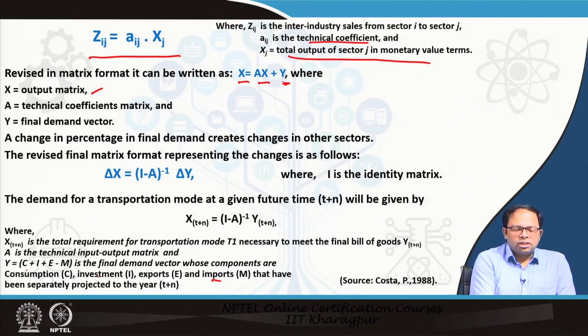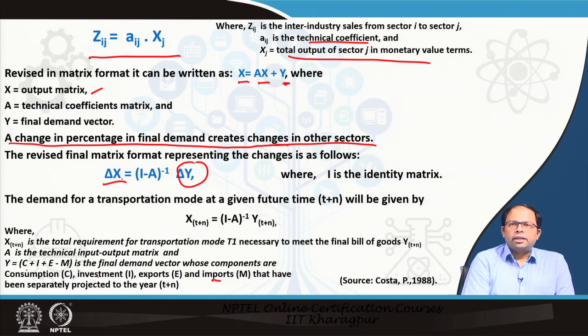So, we can have Y expanded as well, and this could be taken from the transactions table that we saw earlier. So, this revised matrix format we need to determine as a change in percentage in final demand, which creates change in all the other sectors. That means if I change this Y, the final demand, then there would also be a change in delta X. So the revised matrix format representing the changes takes the delta values, and this is delta Y. Any change in Y will lead to change in X, where I is the identity matrix, of course.